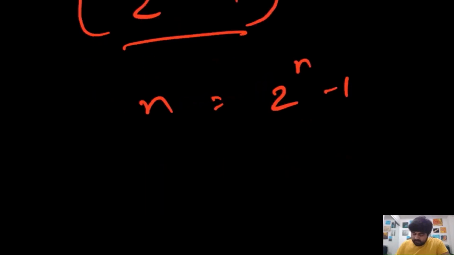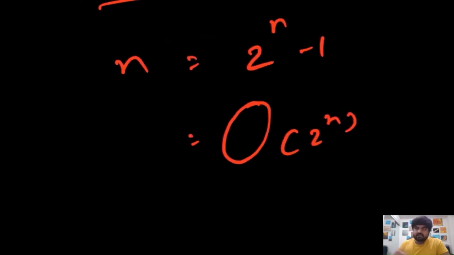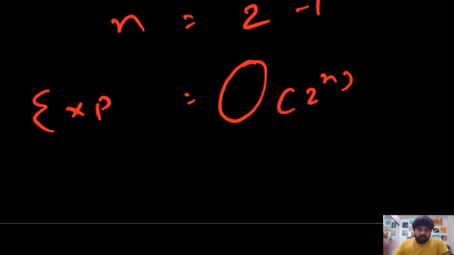So if we calculate the time complexity, it is big O of 2 to the power of n, which is an extremely horrendous time complexity, and this is exponential. So even with enough numbers, even NASA won't be able to solve this one. So let's move on to the next approach.